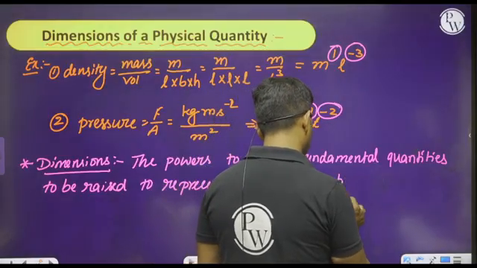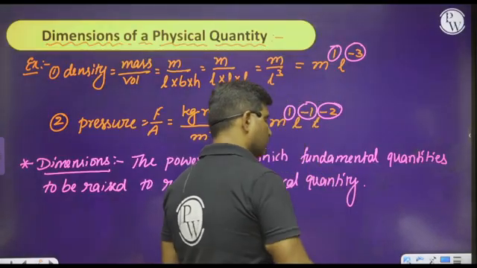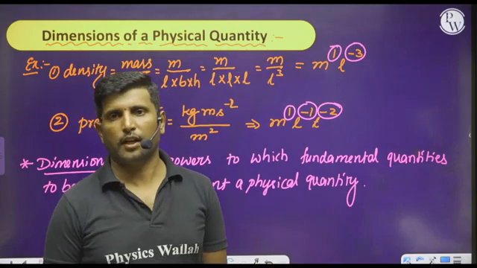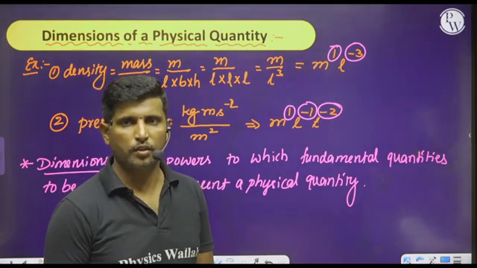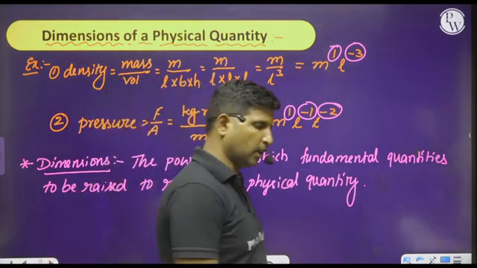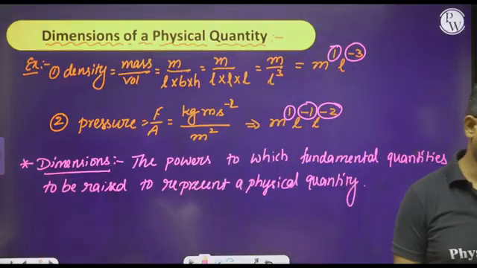This is how we can define the dimension. Dimensions. I hope you understand. Is it clear or not? Please analyze these points clearly.